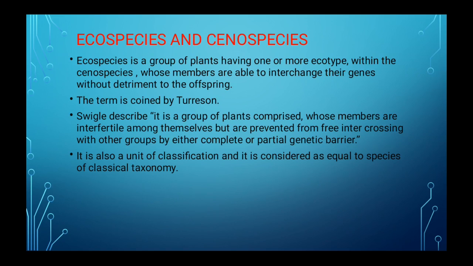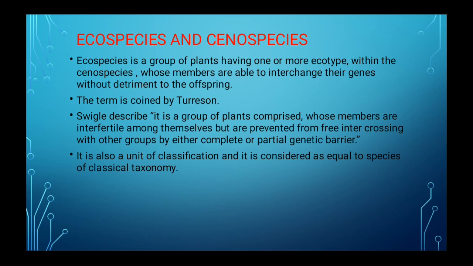Next, we will move to ecospecies and cenospecies. Ecospecies is a group of plants having one or more ecotypes within the cenospecies, whose members are able to interchange their genes without detriment to the offspring. So ecospecies are a subgroup of cenospecies, having one or more ecotypes and whose members are able to interchange their genes.